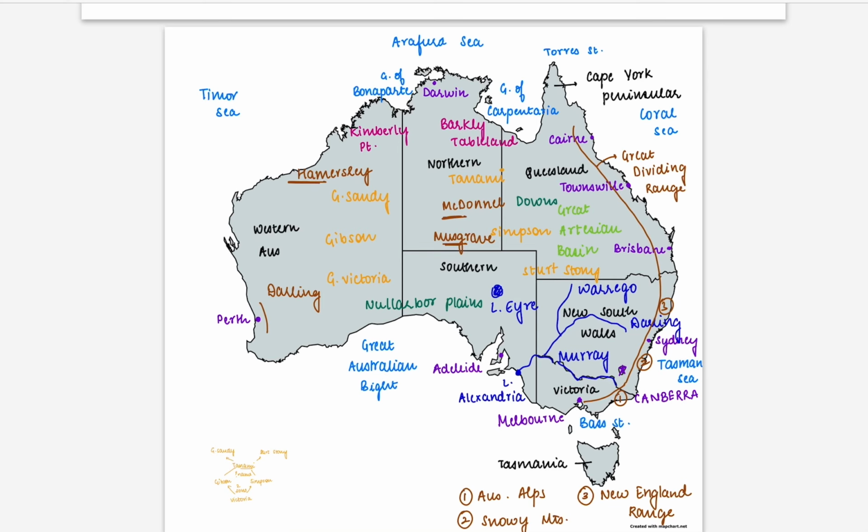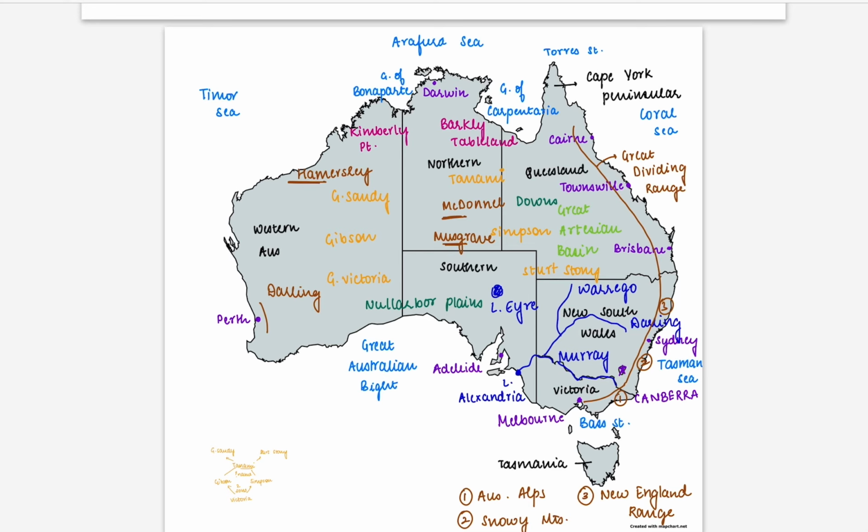There are two lakes which are important, that is Lake Eyre and Lake Alexandria. The rivers are Varango, Darling, and Murray. Murray drains into Lake Alexandria. The grasslands here are the Australian Downs and the Savannah region of Australia, and also the Nullarbor Plain.